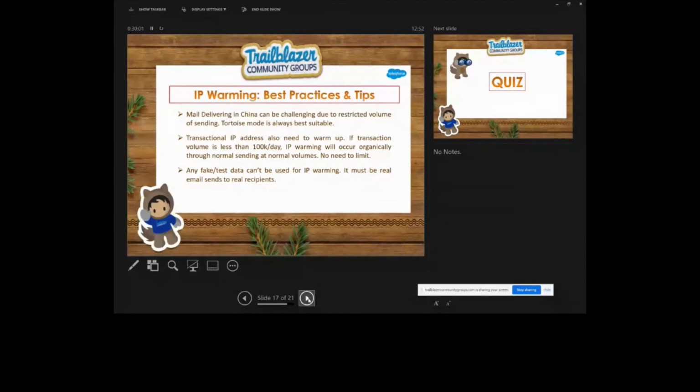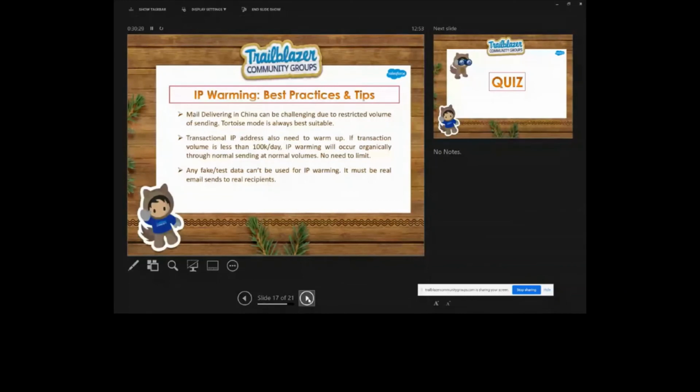What will be the success criteria of IP warming, or how do we check that our IP is warmed up? The IP is warmed up if you are receiving good results and your reputation is good, then obviously your IP is warmed up. You have active subscribers, your users are actively communicating with you, then obviously it's good.